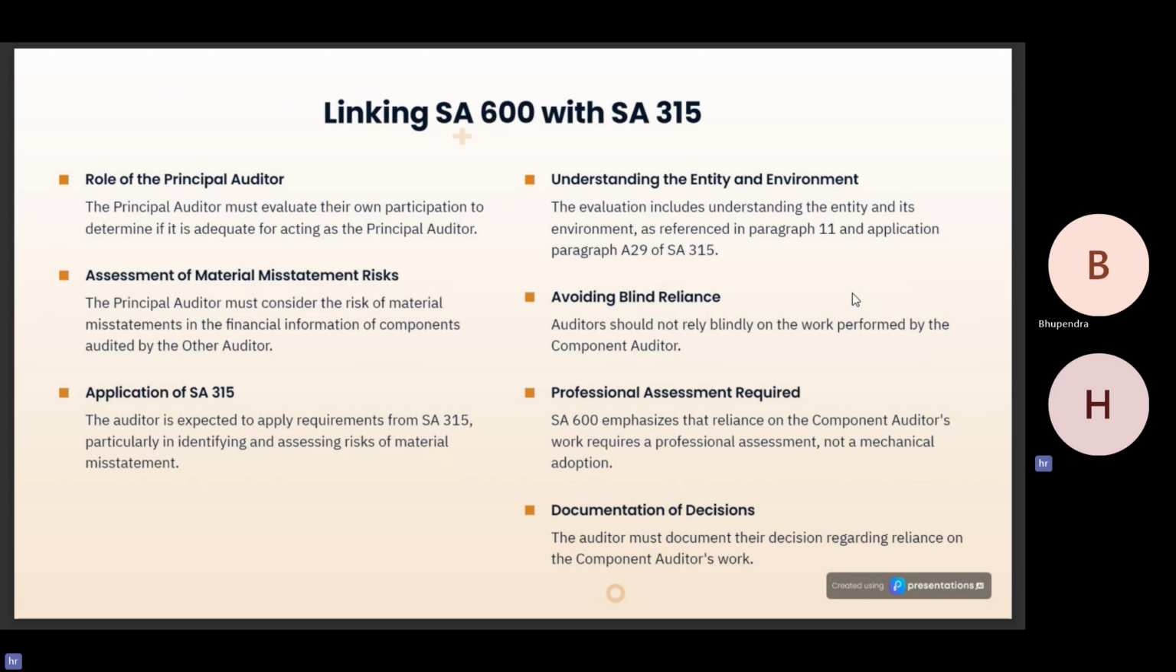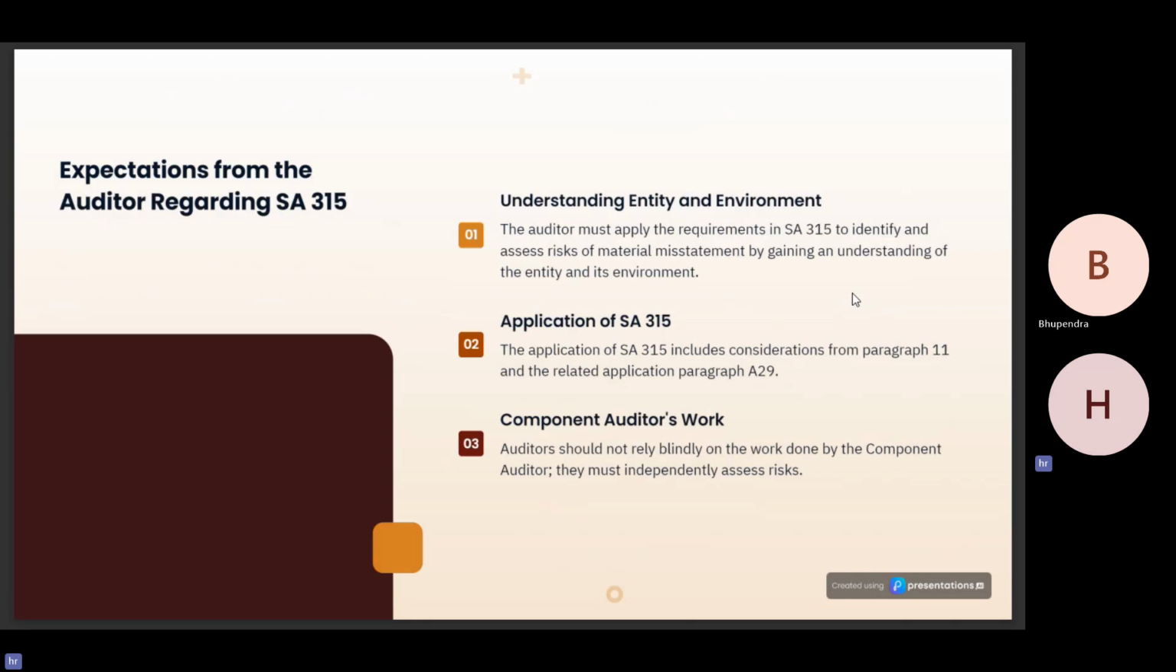The principal auditor must consider the risk of material misstatements in the financial information of the components audited by the other auditors. The auditor is expected to apply the requirements of SA 315, particularly in identifying and assessing the risk of material misstatements. The auditor should not rely blindly on the work performed by the component auditors. SA 600 emphasizes that reliance on the component auditors' work requires a professional assessment and not a mechanical adoption. The auditor must document their decisions regarding the reliance on the component auditors' work.